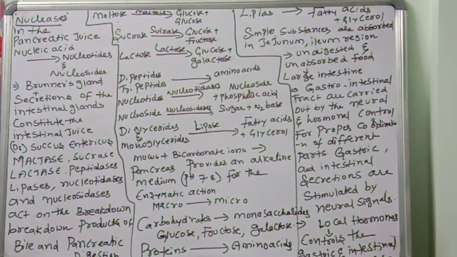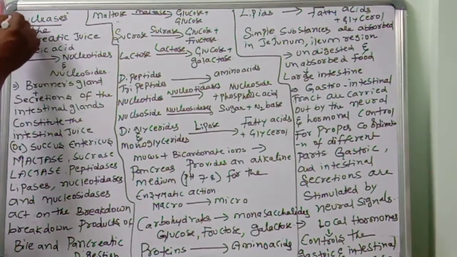When you take food, nucleic acids are present in it, DNA and RNA also. DNA is present in the cells, especially in the chromosomes, and that nucleic acid is digested by nucleases.